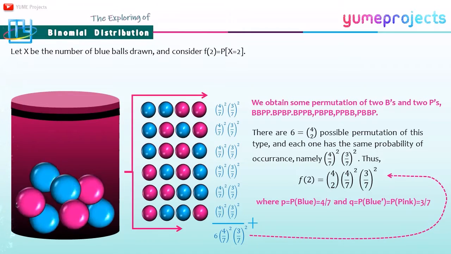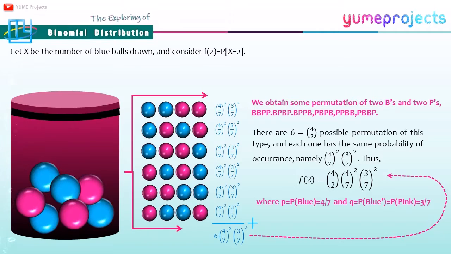They are blue blue pink pink, blue pink blue pink, blue pink pink blue, pink blue pink blue, pink pink blue blue, pink blue blue pink. There are 6 possible permutations of the type, and each one has the same probability of occurrence, namely (4/7)^2 times (3/7)^2.